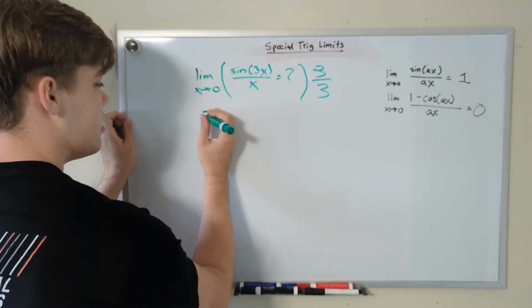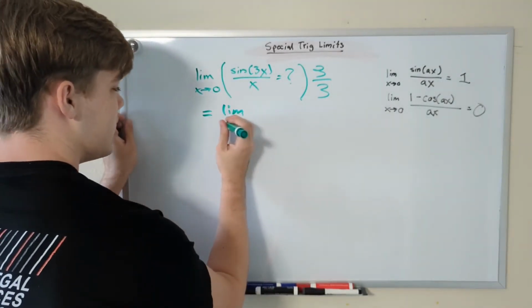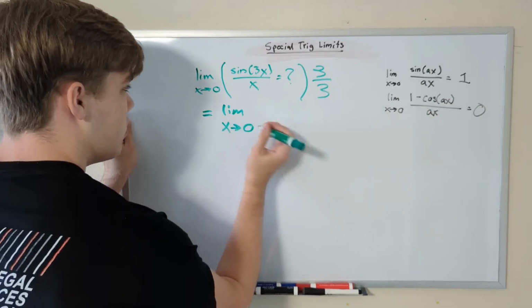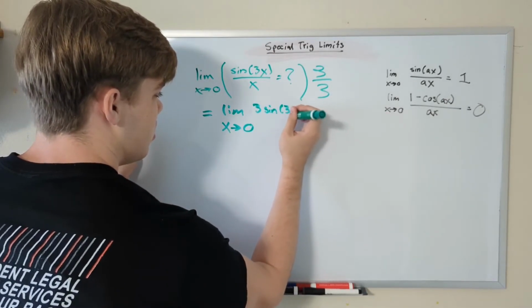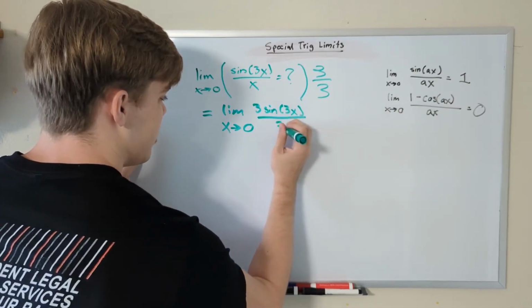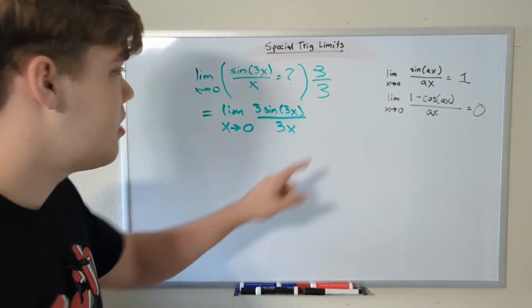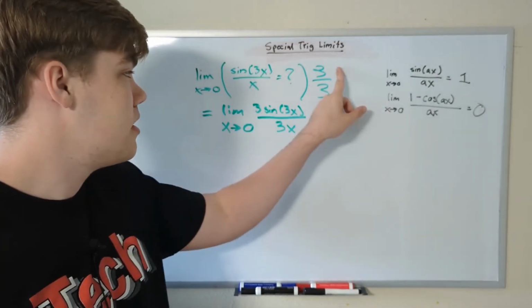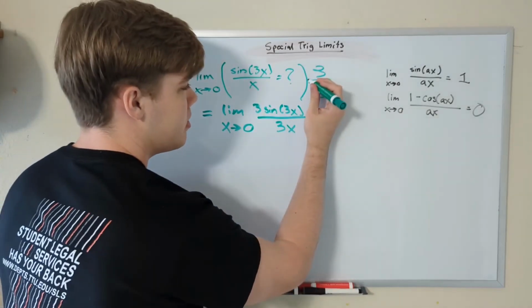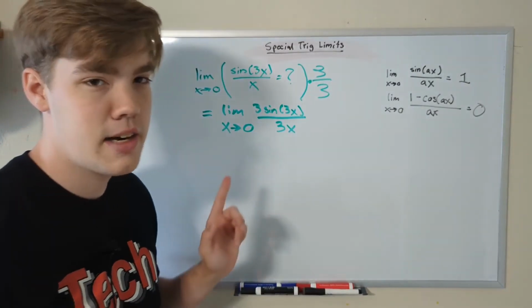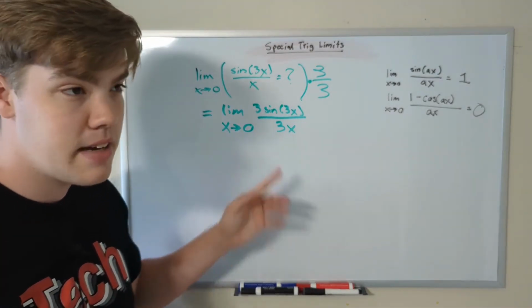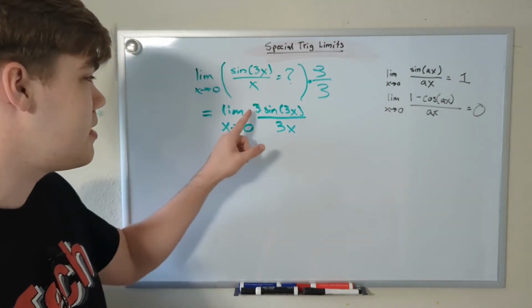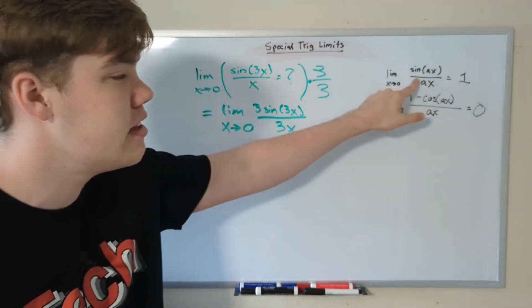And this changes our limit into the limit as x approaches 0 of 3 sine 3x divided by 3x. And notice that we basically just multiplied by 1. 3 divided by 3 is just 1. And let me put a little multiplication symbol there just to clear that up. But we're still not there yet. If we were to still plug in 0, we would get 3 times 0 on the bottom, and that is, well, still equal to 0. Plus, we have this pesky 3 on top, so we're not even in this form yet.